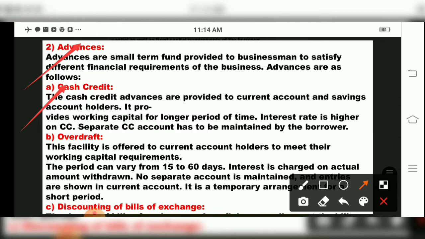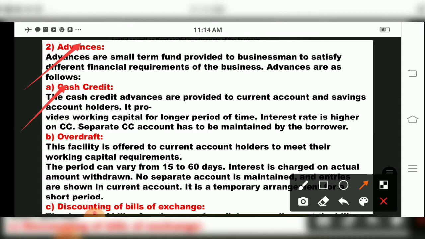Cash credit. CC is what? Cash credit account. So to whom are these services provided? Mostly to current account and savings account holders. So it provides working capital for longer period of time, and the interest rate is higher for CC, children.